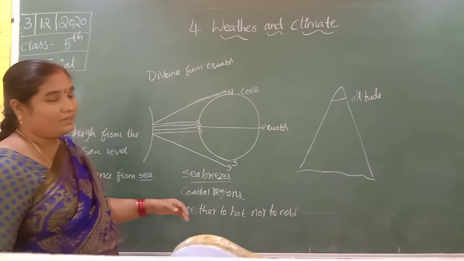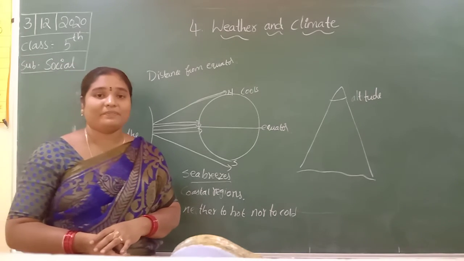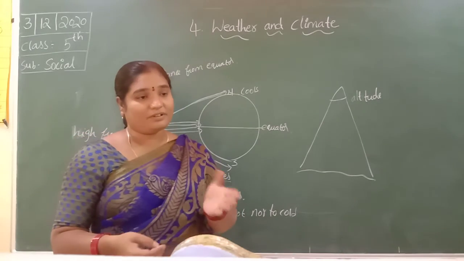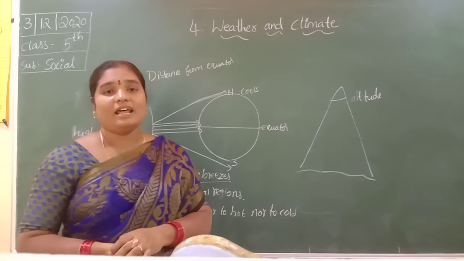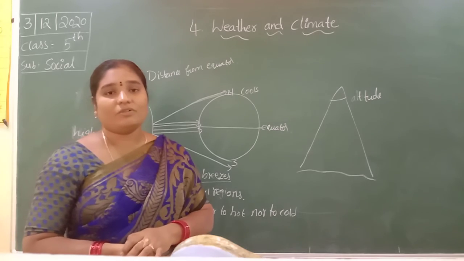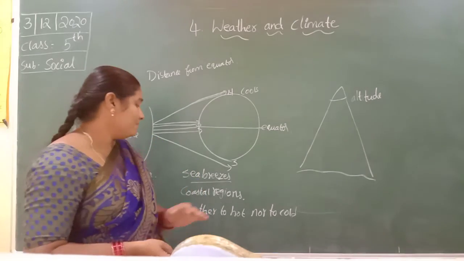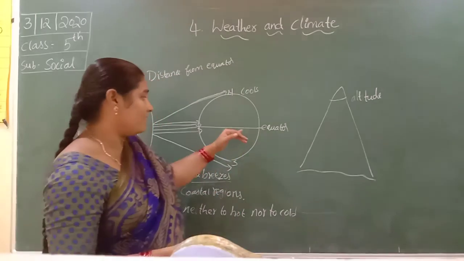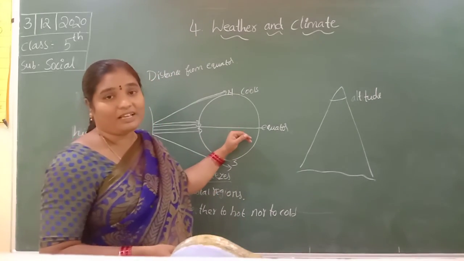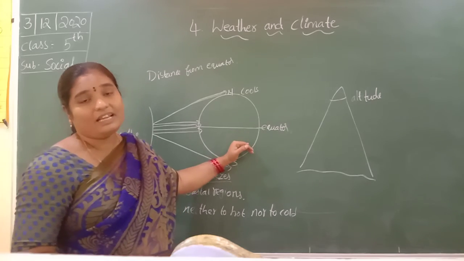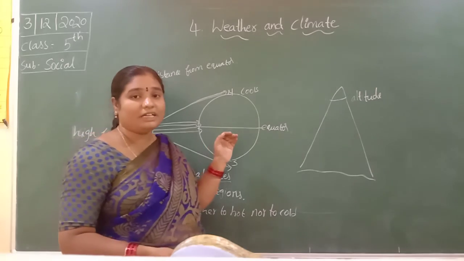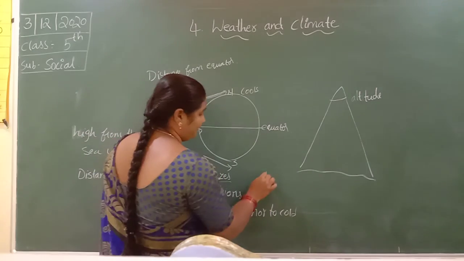For example, take the climate of Chennai and Delhi. Chennai is a coastal region, and Delhi is not. Chennai lies near the equator, yet it has a mild climate, not too hot, not too cold.